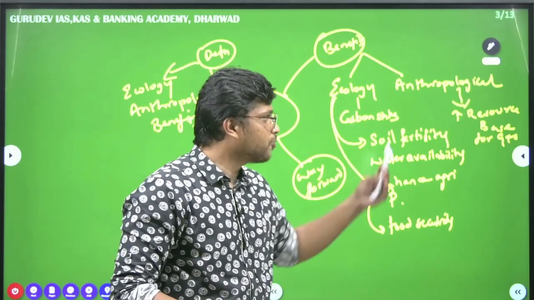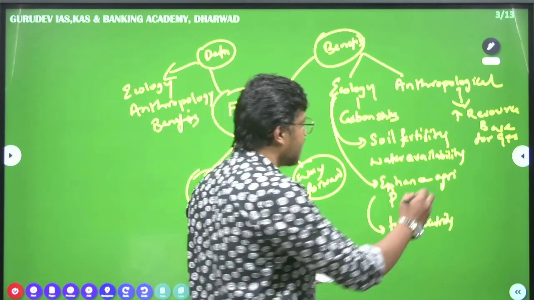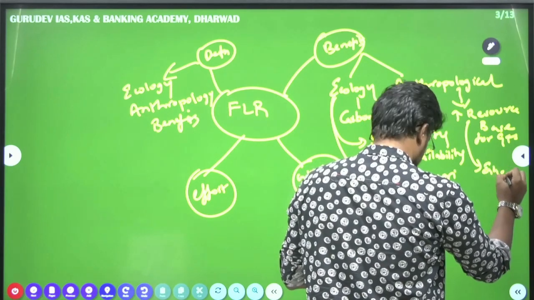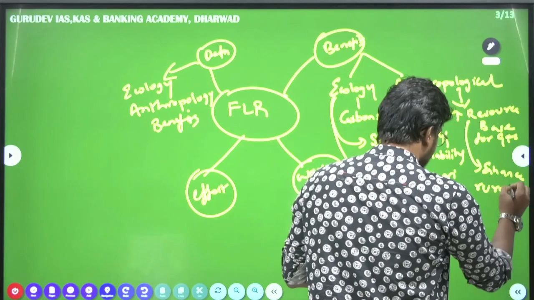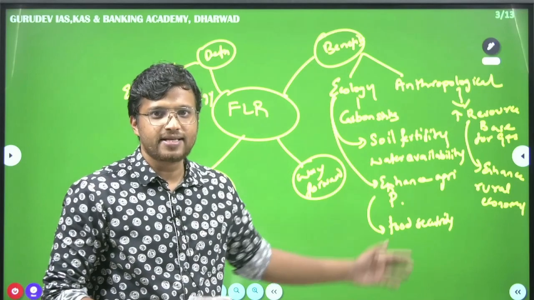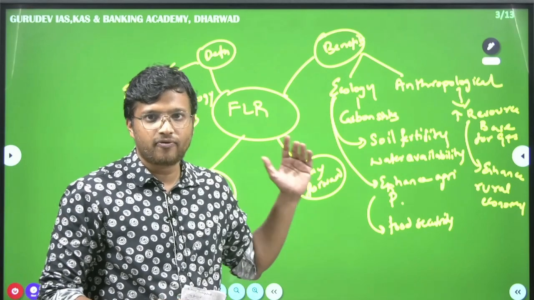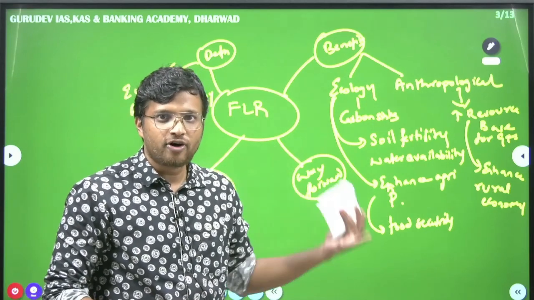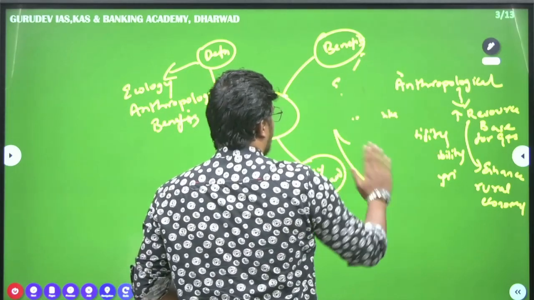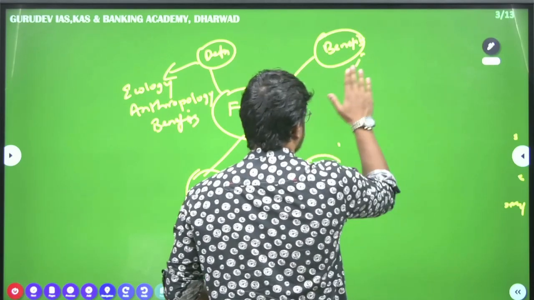Okay, so anthropological benefit, first of all, when we look at it, it increases the resource base. Secondly, it enhances the rural economy. Again, it is the same point. When the resource base is increased, the rural economy grows and flourishes. For the rural economy, it is very important that the forest land is restored. These are your benefits of forest land restoration. Okay, I hope it is clear.